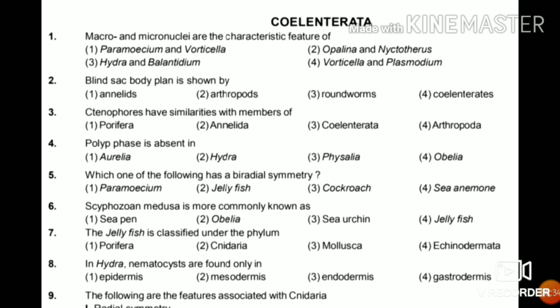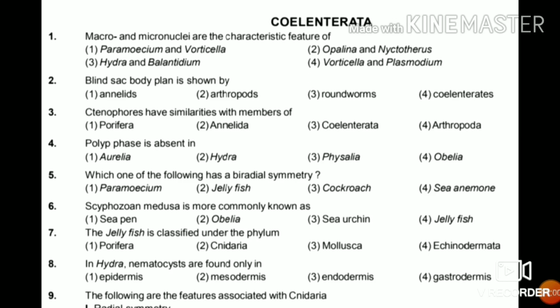Question number 1. Macro and micronuclei are the characteristic features of Paramecium and Vorticella, Opalina and Nyctotherus, Hydra and Balantidium, Vorticella and Plasmodium. So the answer is Paramecium and Vorticella. As we know, Paramecium has one large macronucleus and one small micronucleus in it.